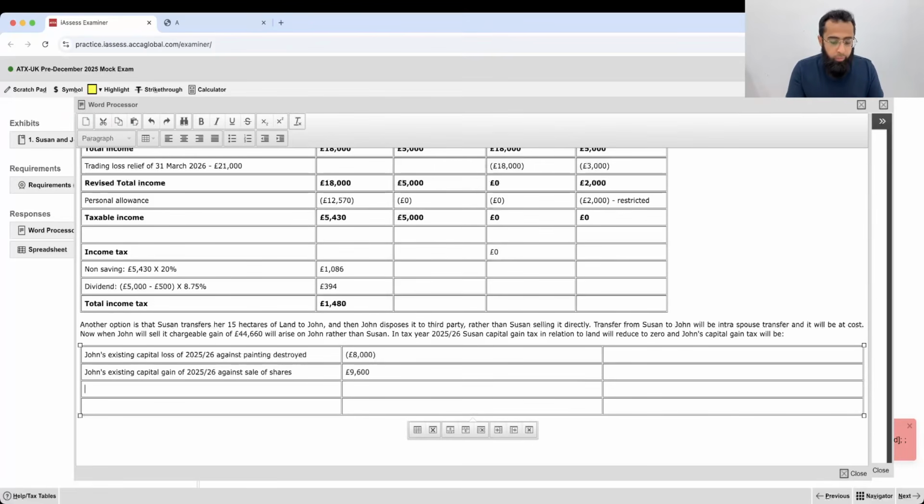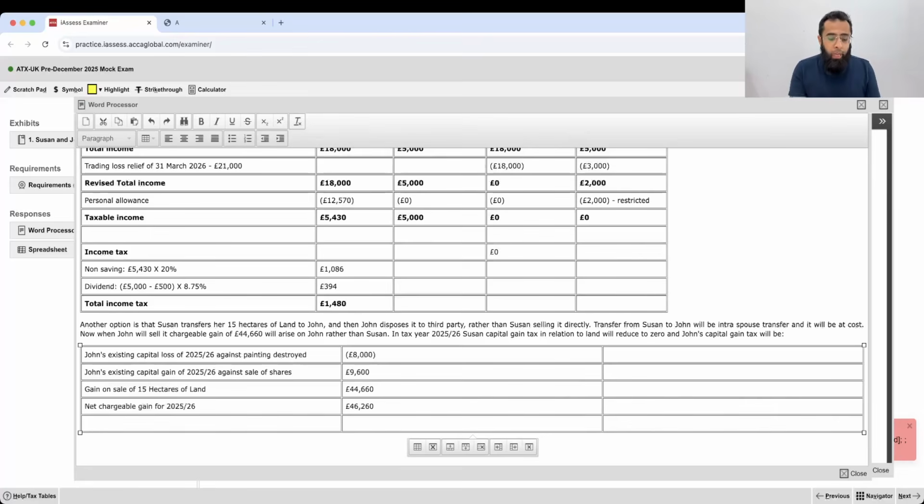Now, gain on sale of 15 hectares of land. So this will be 44660. His net chargeable gain for 2025-26 will be 9,600, 44660 and minus 8,000 loss. So it's 46260. Now he will claim loss relief of trading loss of 31st March 2026.